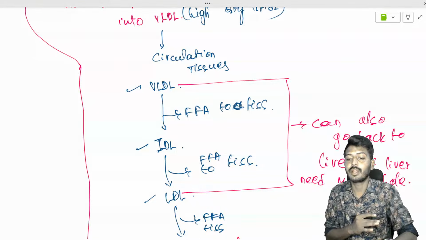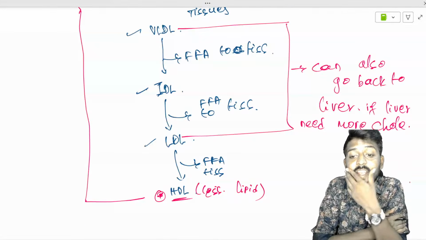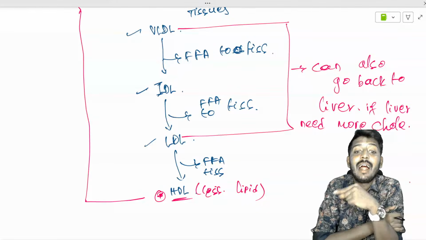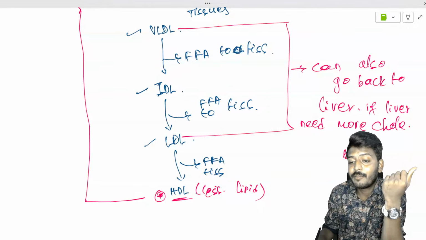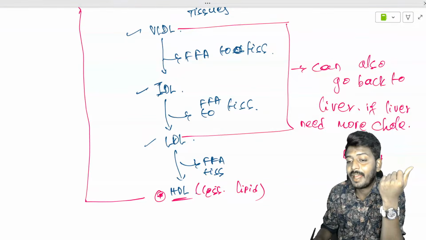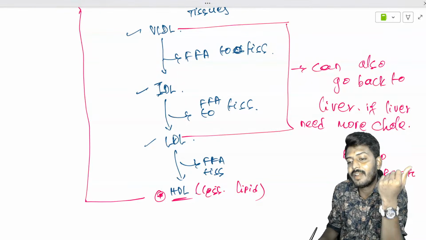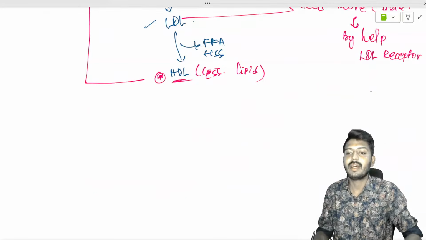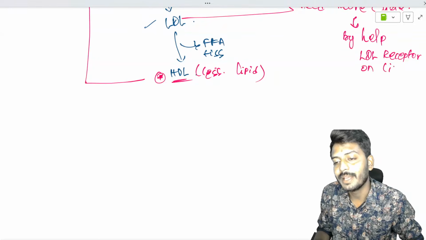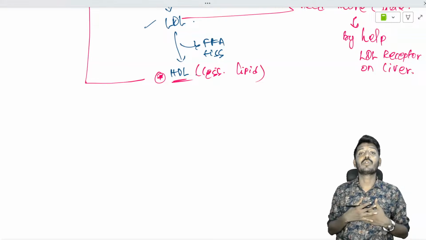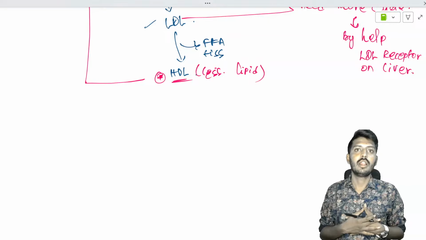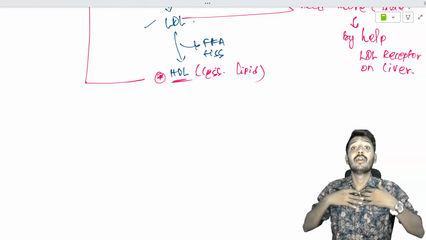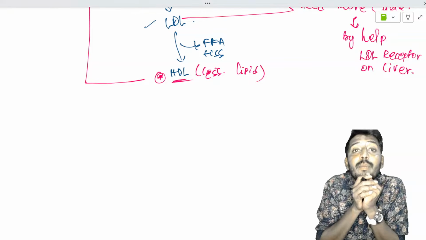More cholesterol. Okay, so when the liver needs more cholesterol, then VLDL and LDL can go back, exactly by the help of some receptor, the LDL receptors. LDL receptors are located where? On the liver. So basically, if the liver has cholesterol but wants more, the liver will give a signal. What is that signal? It will increase the LDL receptor.